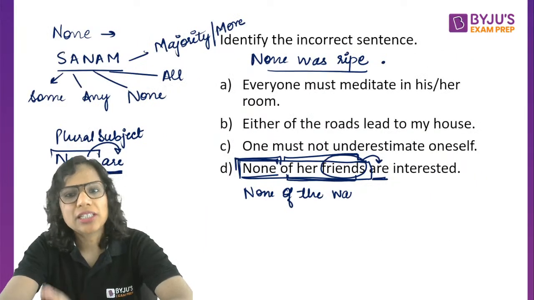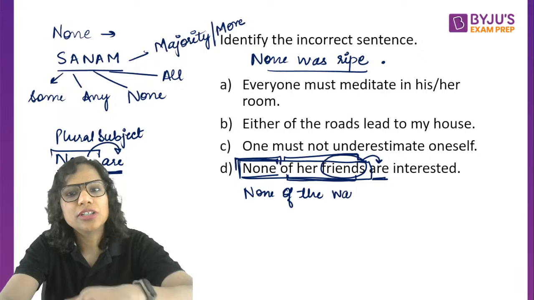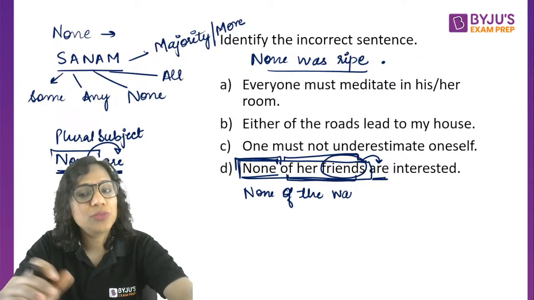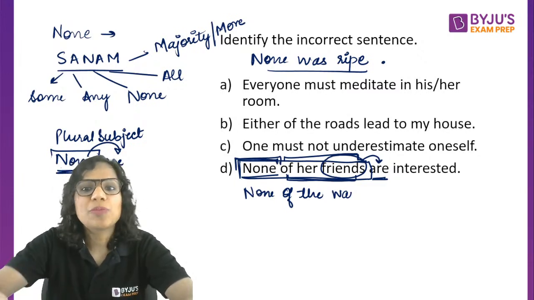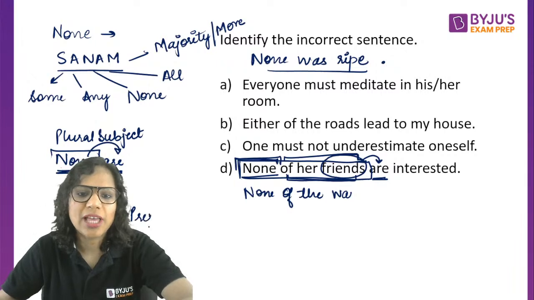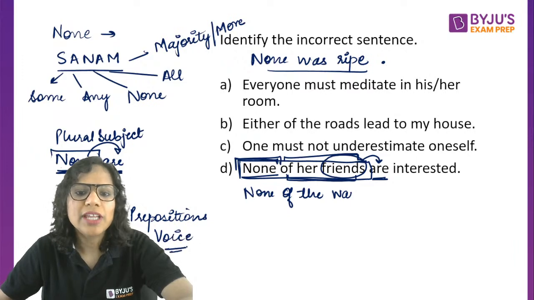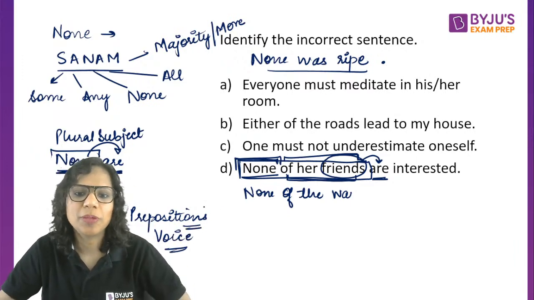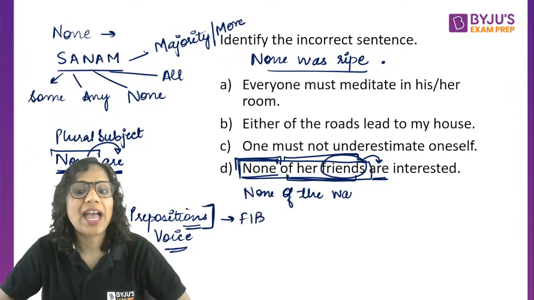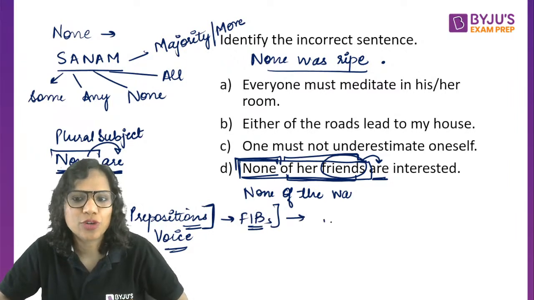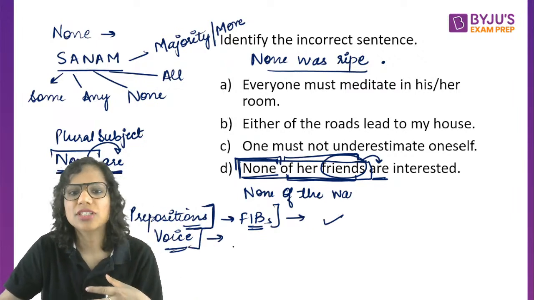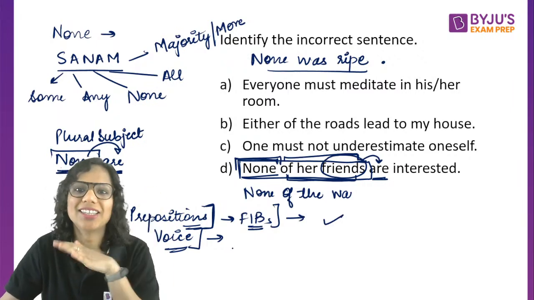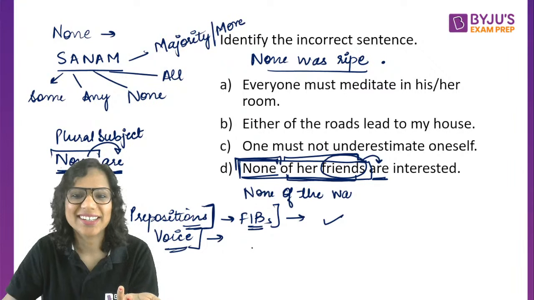At this stage, I would say practice your previous year questions, right? So you learn a lot of concepts through them. Practice the previous year questions of various non-CAT exams. And yes, for areas such as prepositions, for instance, you do get fill in the blanks on prepositions. Similarly, we saw some questions on voice. So when you are able to identify a clear-cut topic, FIBs on prepositions, I have seen them quite a few times, so let me just prepare for them. Voice, so I need to understand this concept. That way, yes, you can isolate some concepts for you. Otherwise, we can't generalize that only this comes. Nouns will come, pronouns won't come. I can't say that. Okay.